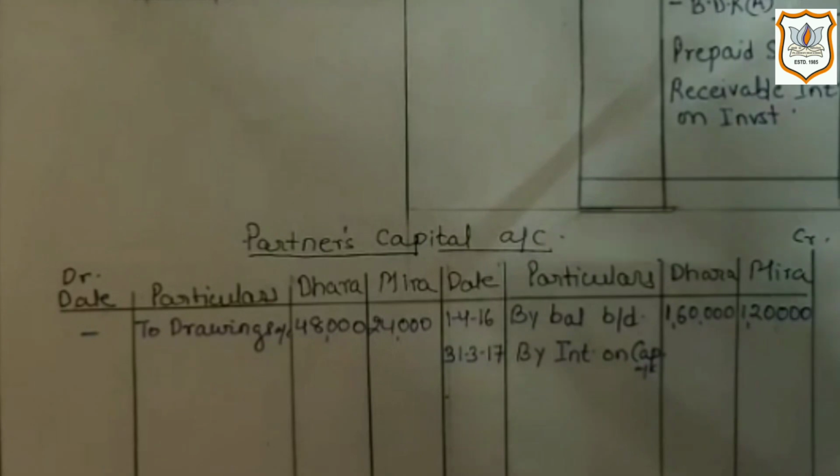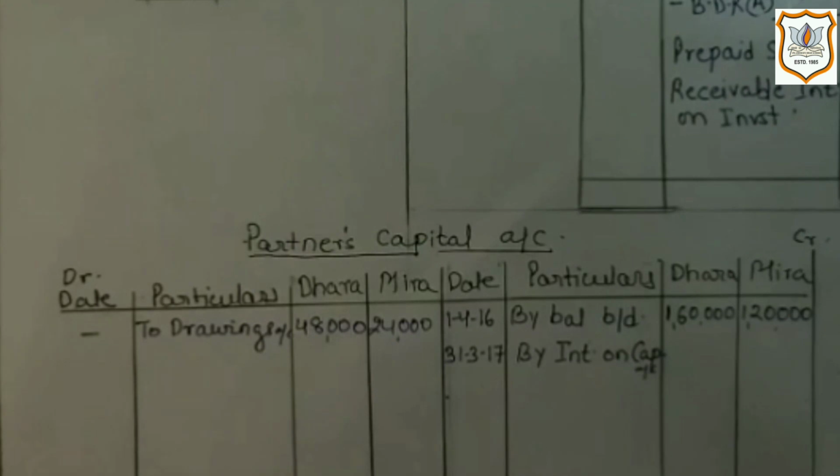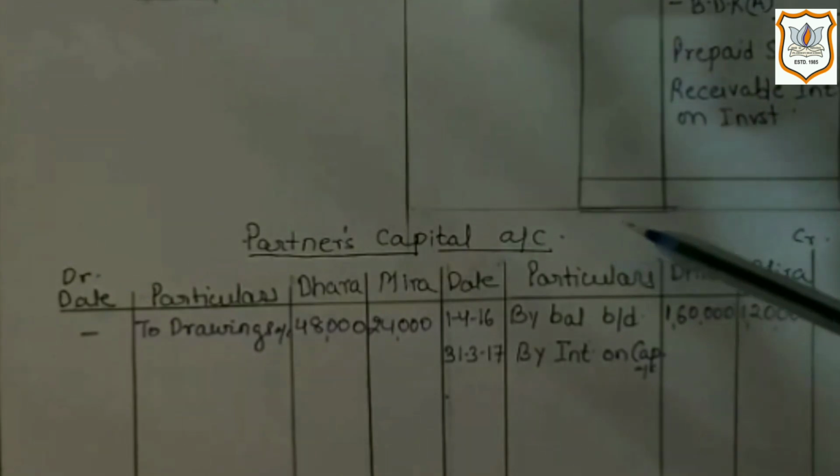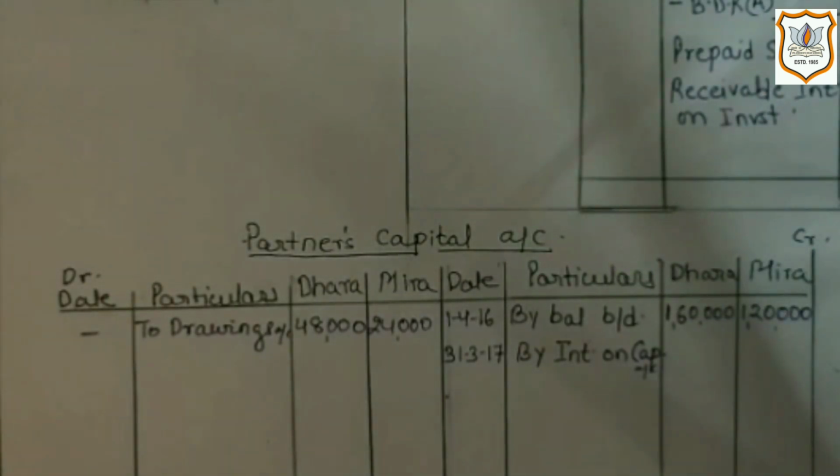Now let's move on to the balance sheet, which is given in the question. Here on the liability side, capital of Dhara and Mira is given. But we will not write this balance on our new balance sheet because it shows the amount without calculating interest on capital. So here you will have to prepare partners capital account, wherein opening capital balance of partners will be recorded on the credit side of partners capital account, as capital account always shows credit balance.